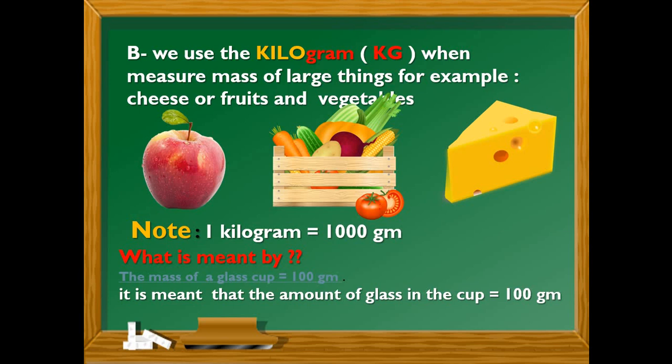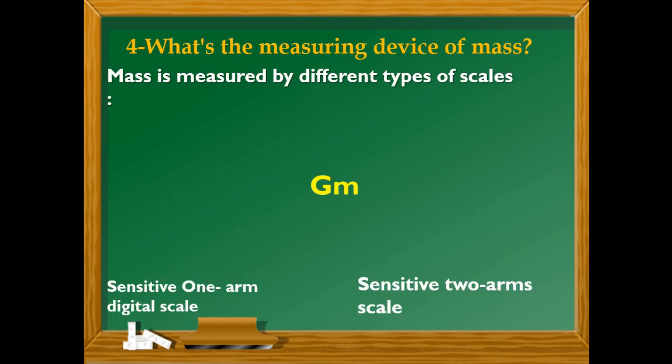Okay, so let's go to question number 4, and it says, what are the measuring devices of mass? Mass is measured by different types of scales.